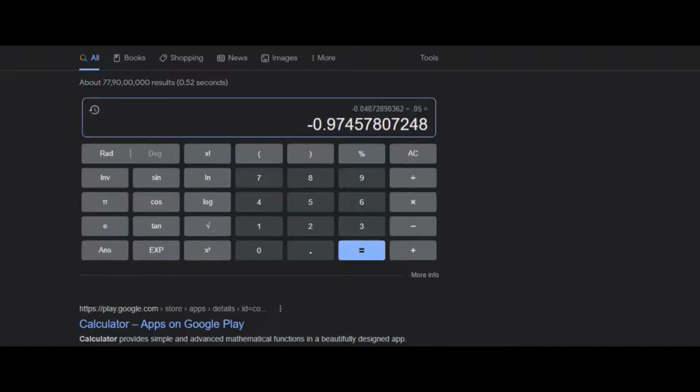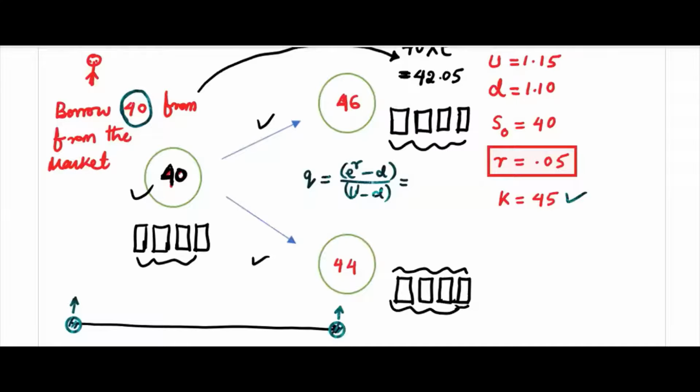So how can you take this as a probability? That is the problem. Whatever you developed by now will no more work. So this is minus 0.97, and Q can never be negative. You can say this is your probability and find 1 minus Q, then apply the option price formula, the discounted expected payoff e to the minus R times CU, CD, whatever you are writing, and proceed further. So remember, there is an assumption.